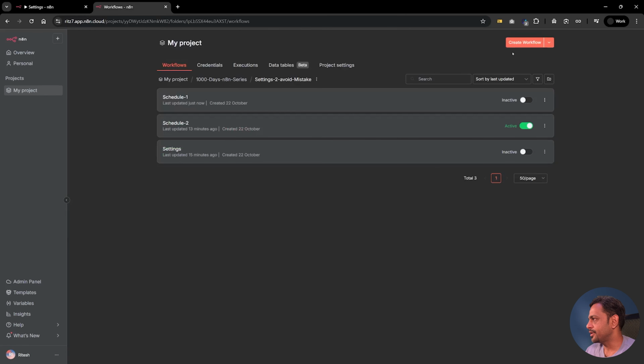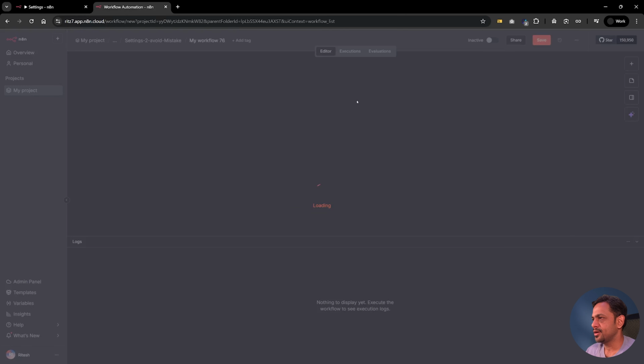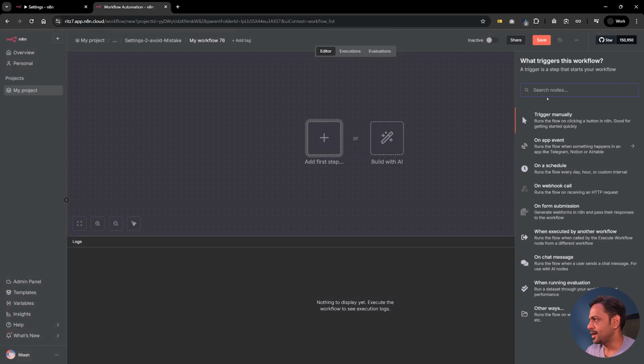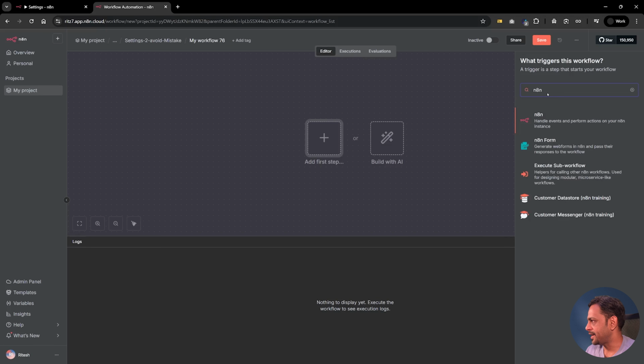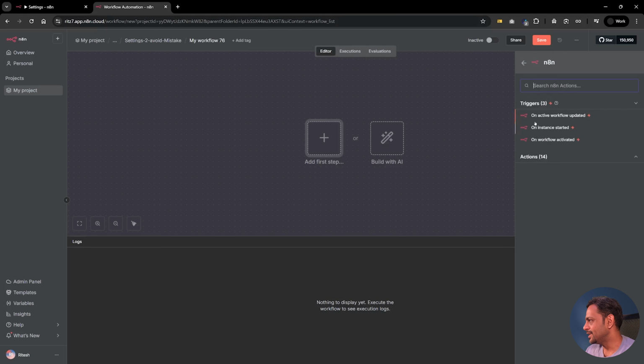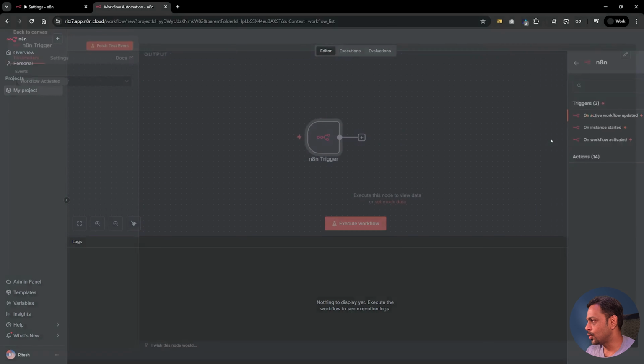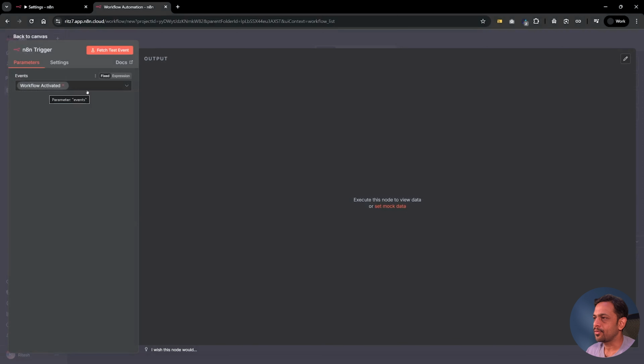I'll go over here and I'll create one more workflow, and this time this is going to be N8N, and we have a trigger called on active workflow updated, on instance started, on workflow activated. So we will go over here, right?